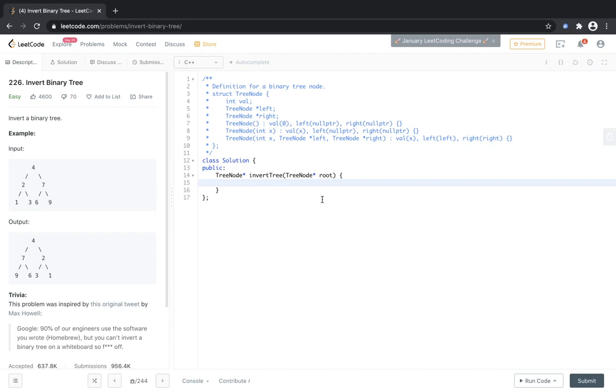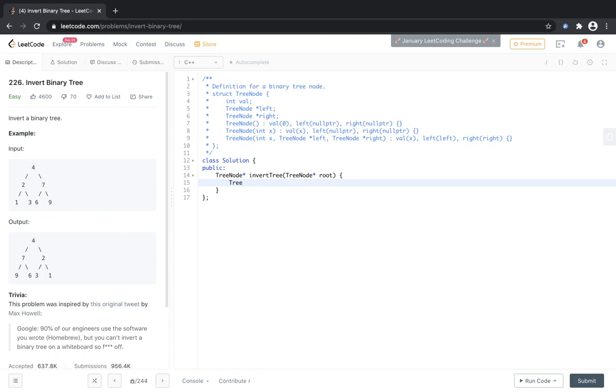So here this is our function invertTree, which we need to solve, and what we are going to do is that we know we have only 2 children, left and right child. So we will just flip those two. The right will become left and the left will become right.